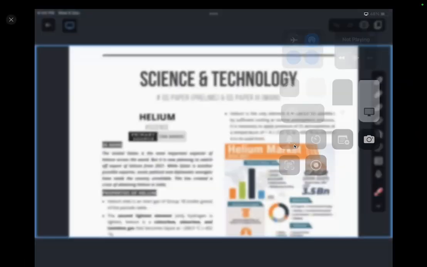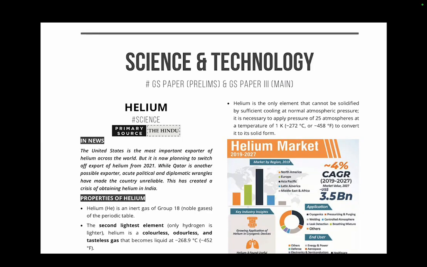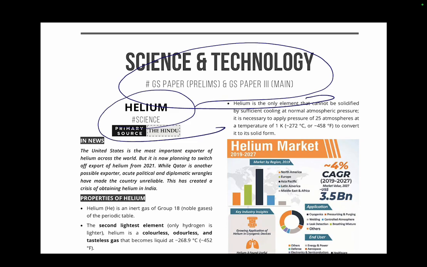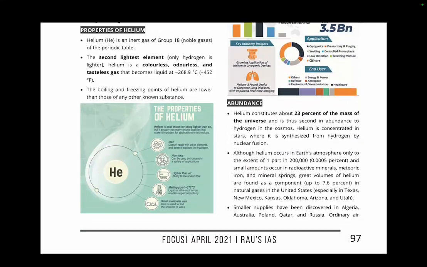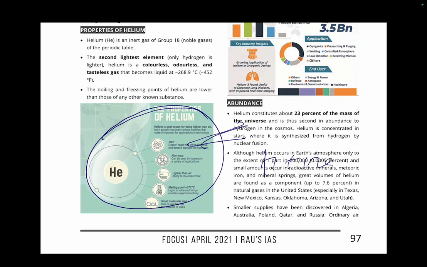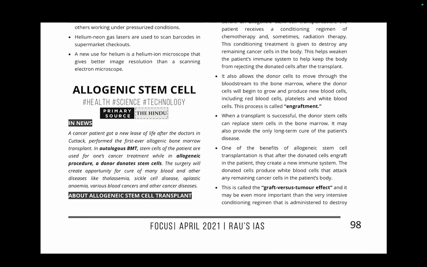Here again you see this is the Focus magazine of Rau's IAS. In this there is a science and technology section. Now if you see, there is helium. Helium back then was in the news when I was preparing. So I would read it in depth, what helium is all about. Then the hydrogen-helium difference, because the sun is powered by hydrogen and helium fusion. You read everything about helium and then, if need be, you Google it.